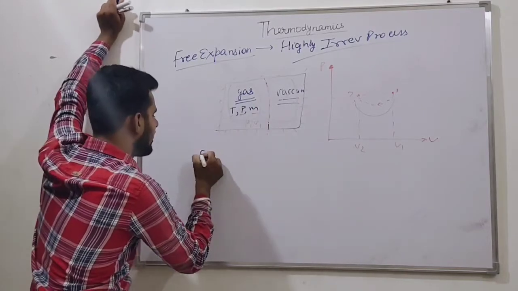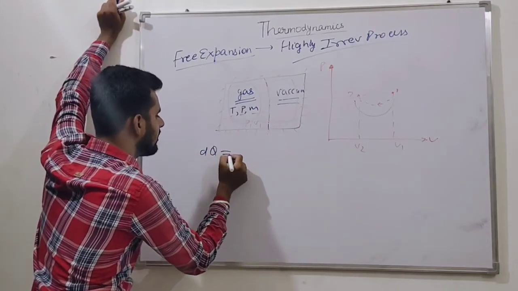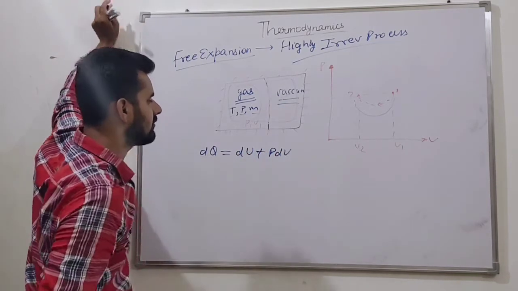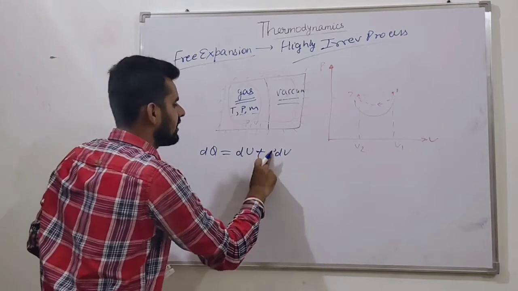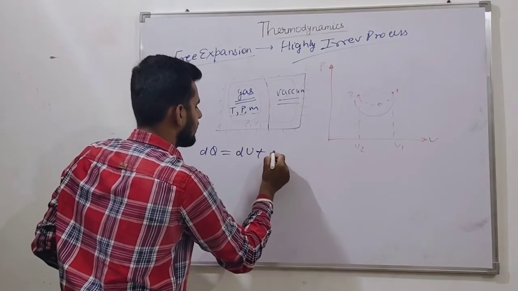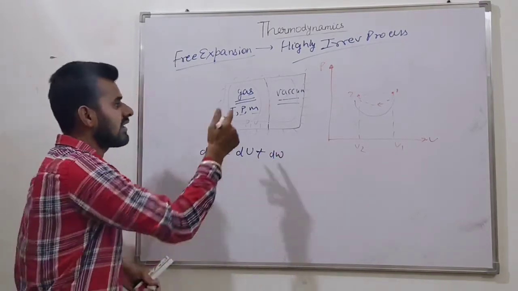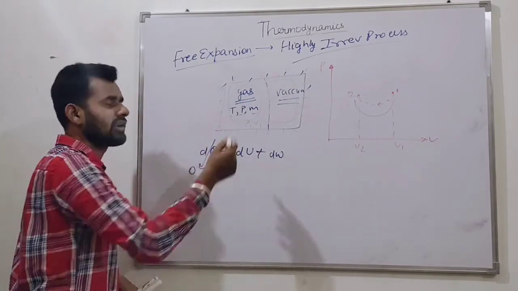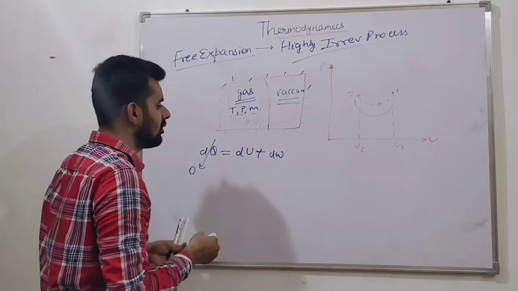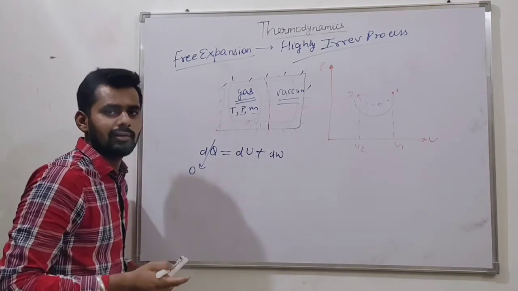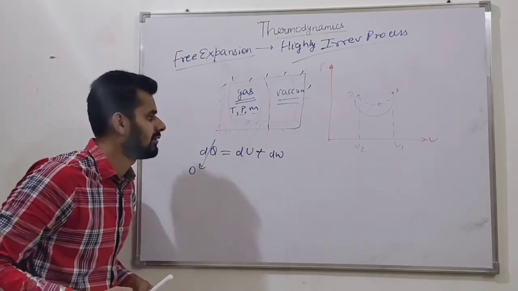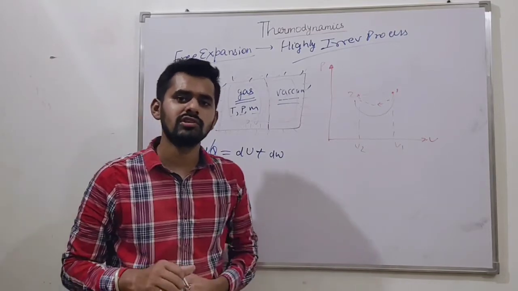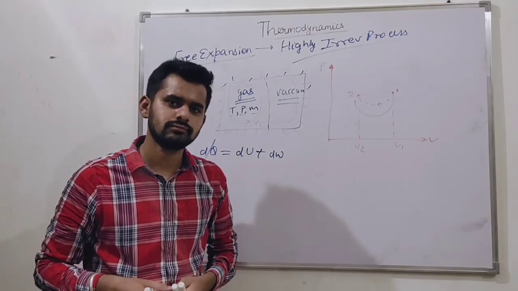Provided there is insulation around, we can know that dQ is equal to dU plus PdV, or we can say dU plus dW. Now it is an adiabatic process. We insulate it very well, so there is no heat interaction. Also, there is a work transfer, friends. Is there any work transfer?